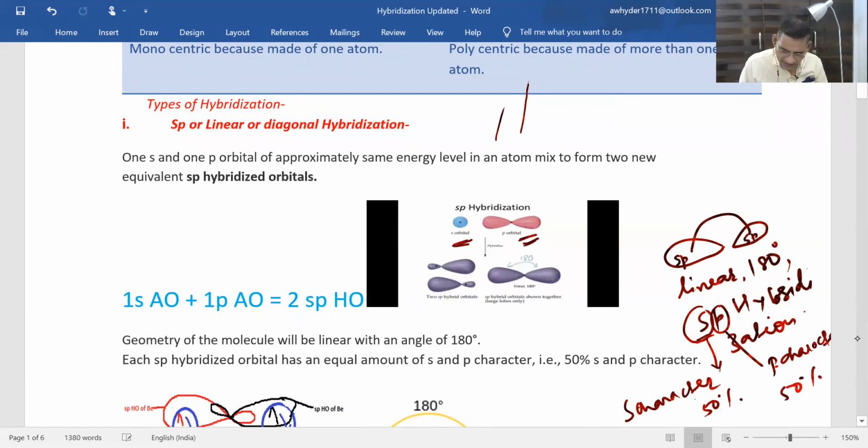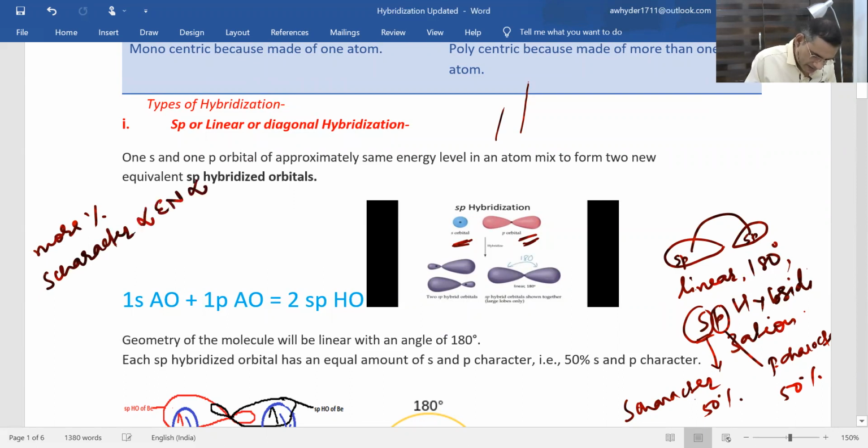We know the more the percentage s character, the more the electronegativity. S character is directly proportional to electronegativity, directly proportional to acidity, directly proportional to polarity, and directly proportional to dipole moment.